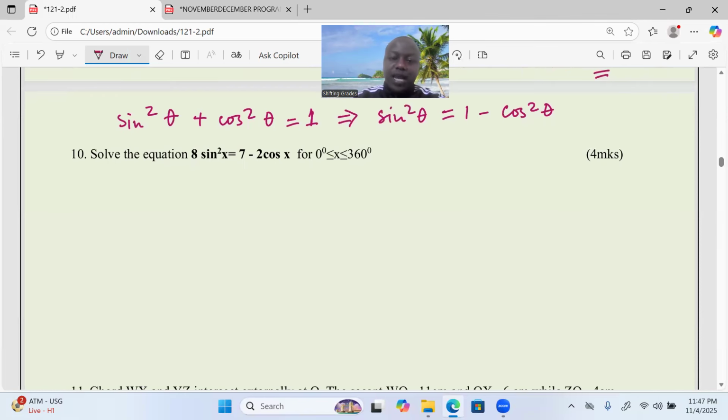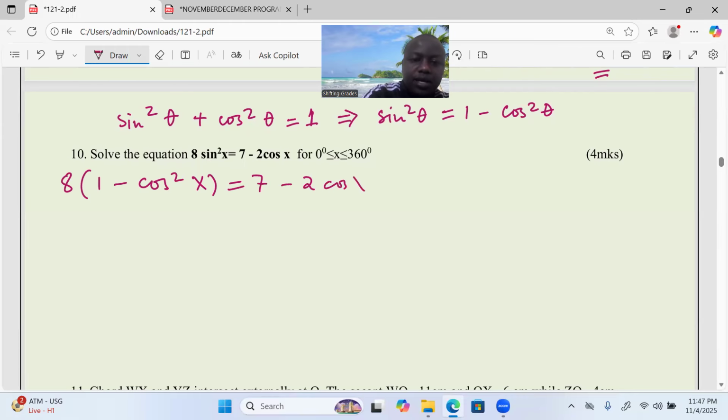So instead of sine squared of x, we can replace it and have 8 times 1 minus the cosine squared of x equals 7 minus 2 the cosine of x.